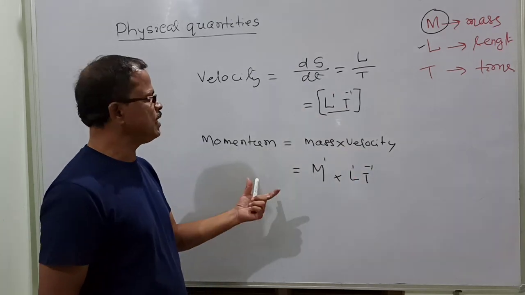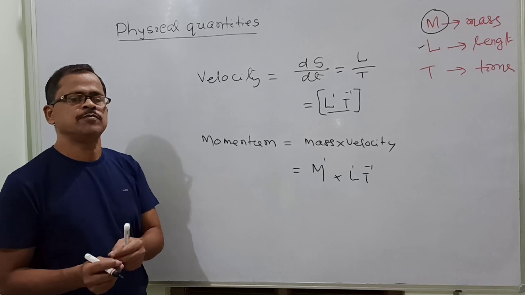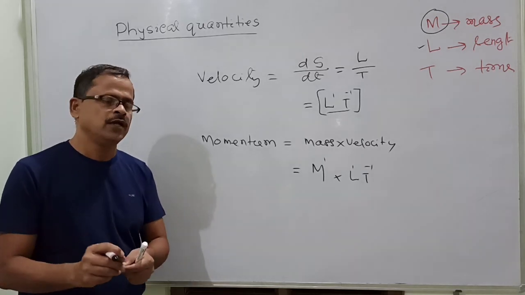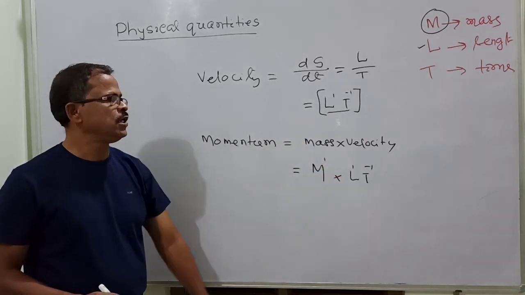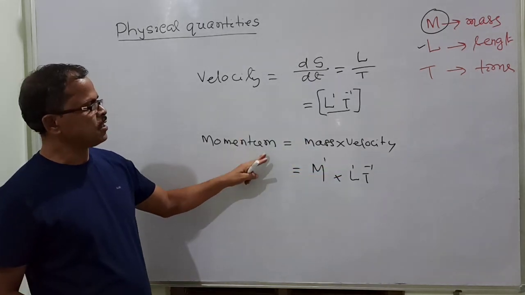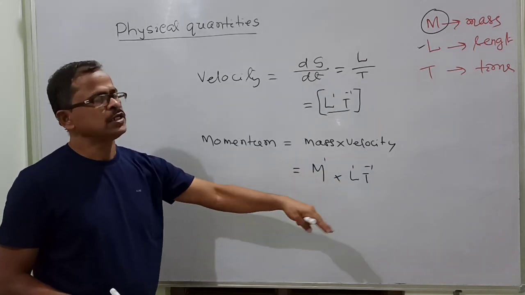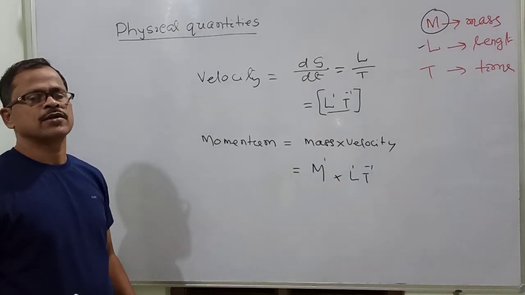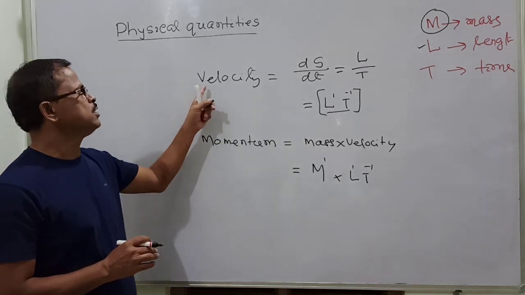A derived quantity is a combination of many quantities either multiplied or divided, so you can express it in terms of the fundamental quantities M, L, T or the 7 fundamental quantities. This expression is called the dimensional formula of these quantities.